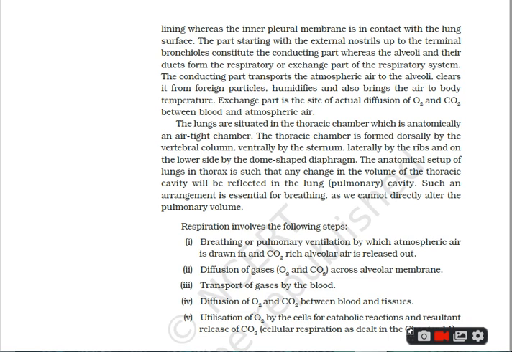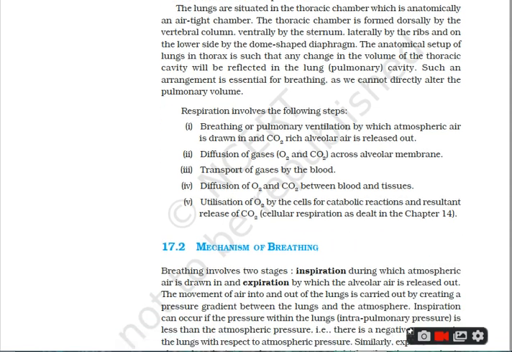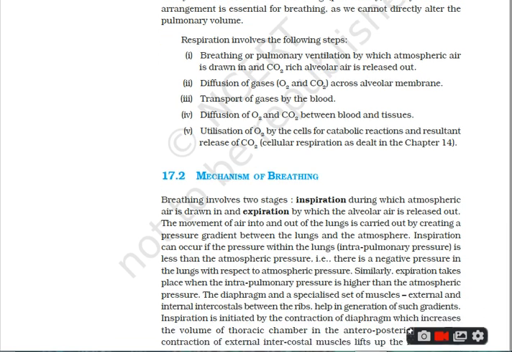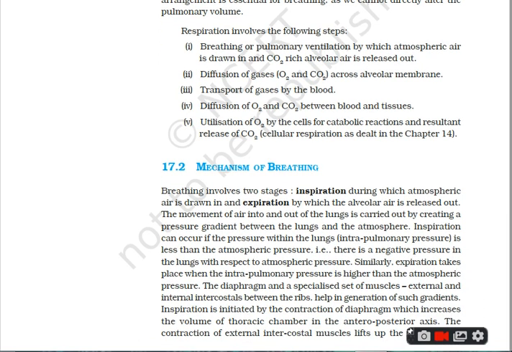And again, during the inspiration, muscles contract. Ribs are stirred outward and forward. Volume of the thoracic cavity increases, and thereby the diaphragm becomes flat and straight.